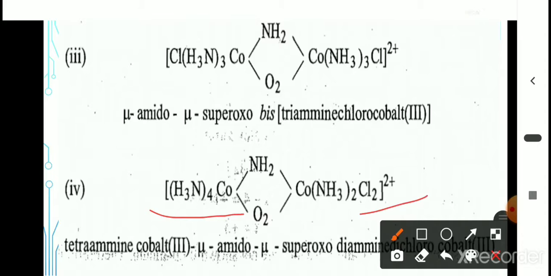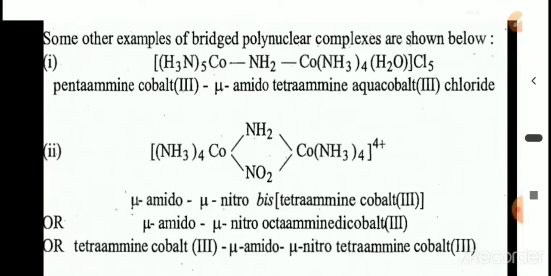The bridging ligands are amido, therefore mu-amido, and mu-superoxo. On this side it is bonded to 2 ammonia and 2 chlorine. They are arranged in alphabetical order, therefore diammine, dichloro, cobalt(III). Understood? Since it is not a symmetric complex, there is only one way to write the IUPAC name.